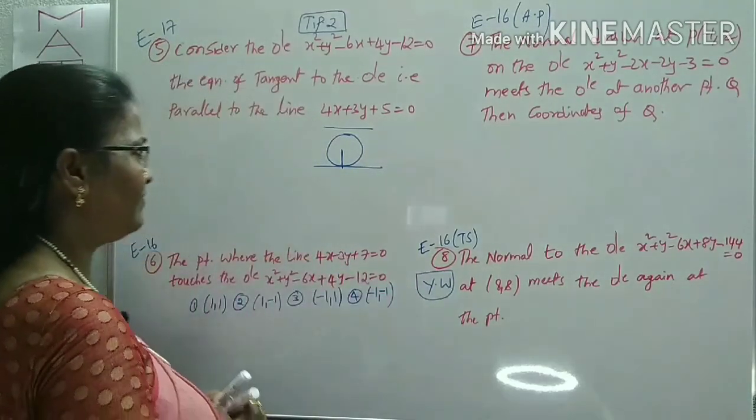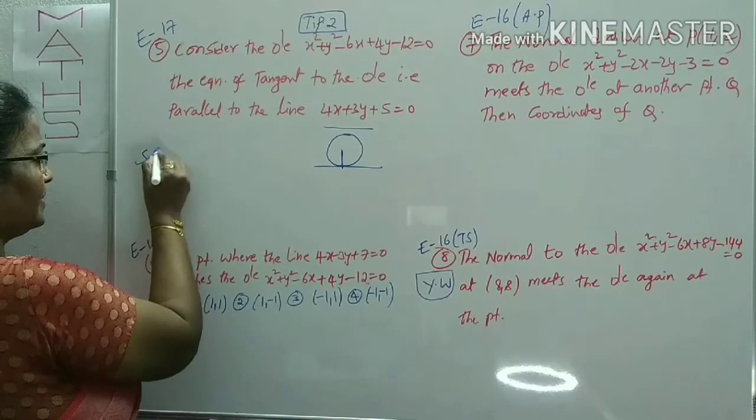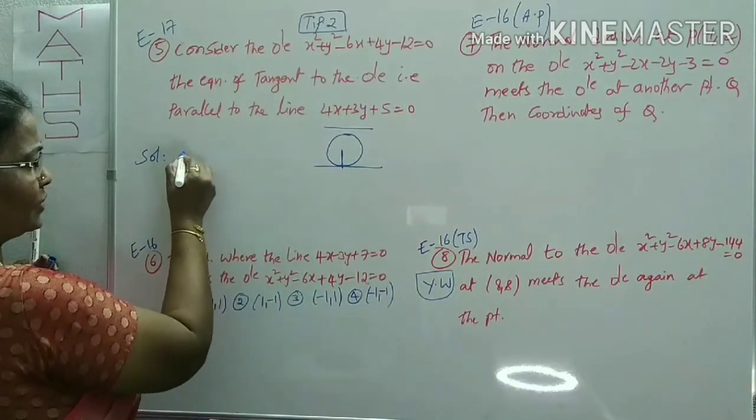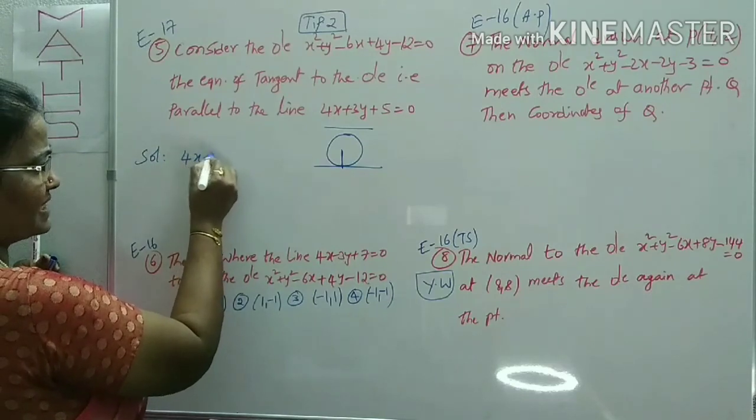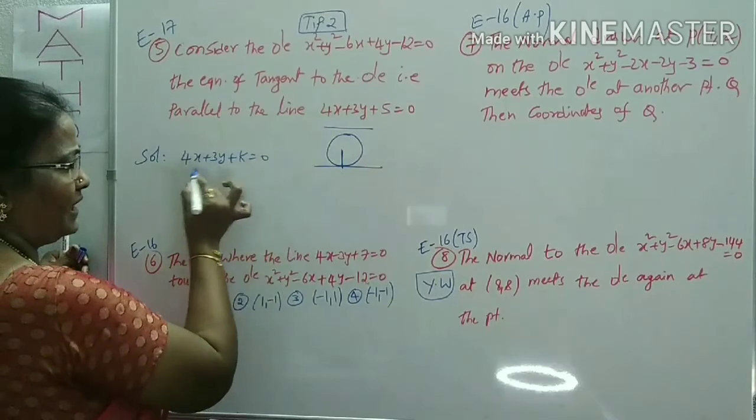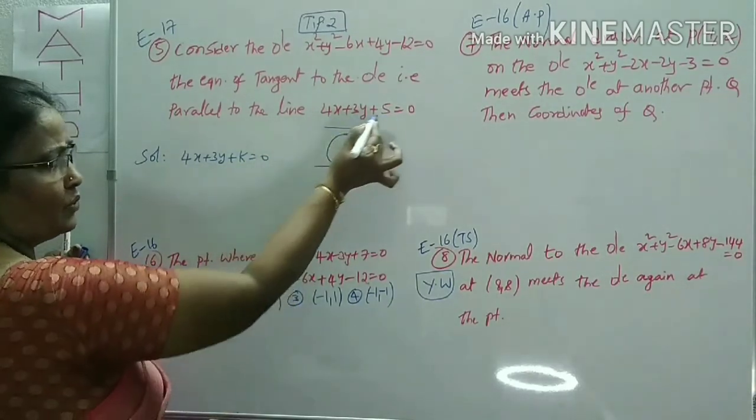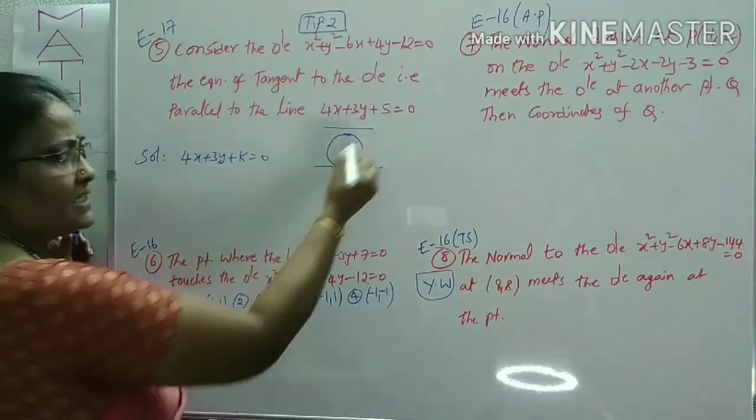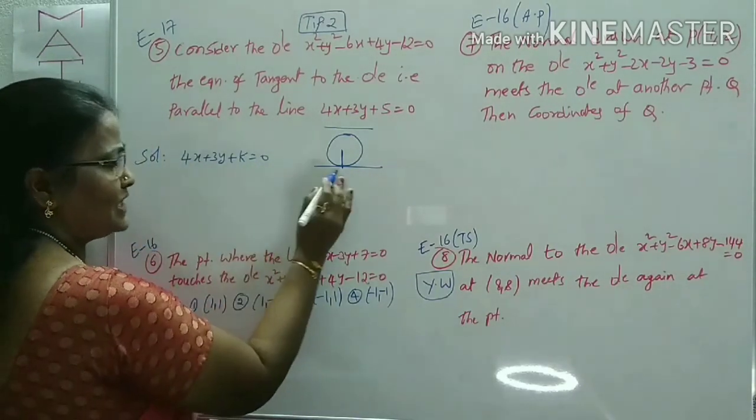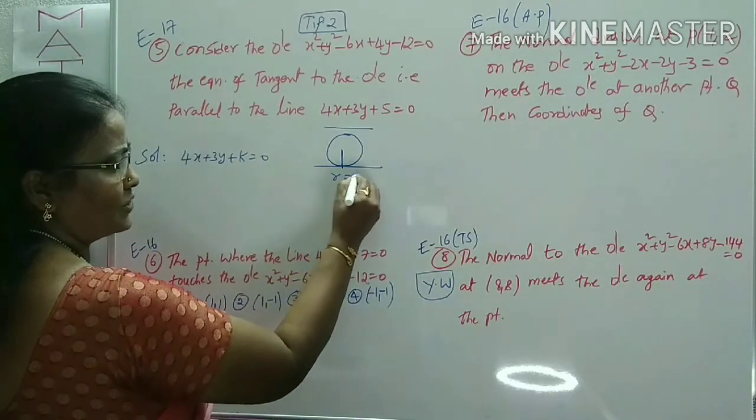Tip number 2. First of all, what is the line? This line is 4x plus 3y plus 5. Parallel to that line, you know the formula very well: 4x plus 3y plus some k is equal to 0. If any line is parallel to one line, only the constant will differ. This is 5. Instead of 5, you can take some general constant k. It is tangent to this circle. What is the condition? R is equal to D.